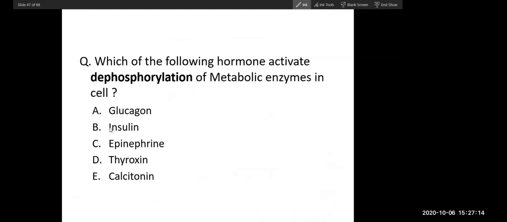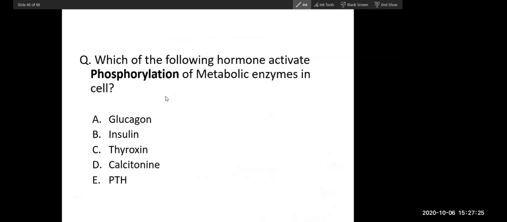Insulin. Yes, B, insulin. Straight question. Memorize. Though it seems very simple, it is a very powerful concept. Insulin causes dephosphorylation. Which hormone causes phosphorylation of metabolic enzymes?